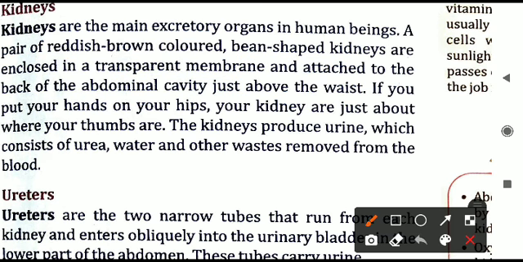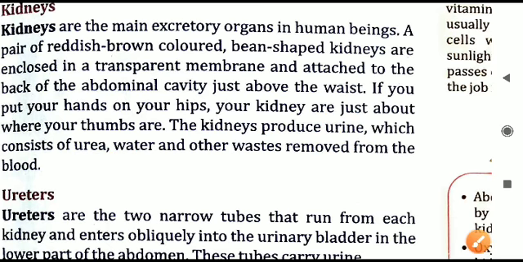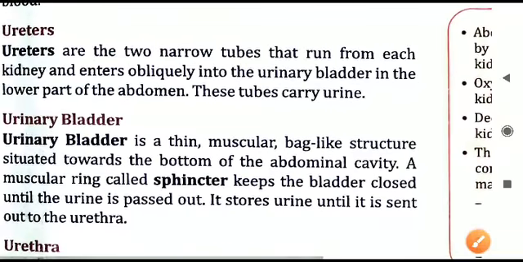You will see that in the diagram also. If you put your hands on your hips, your kidneys are just where your thumbs are. This is how you can locate where your kidneys are present. Kidneys produce urine, and this urine contains urea, water and other wastes which are removed from the blood. How is this urine produced? As I said, we will be discussing that in this chapter only.